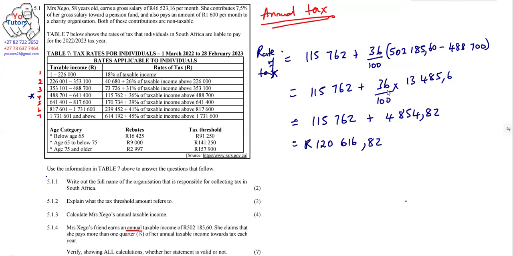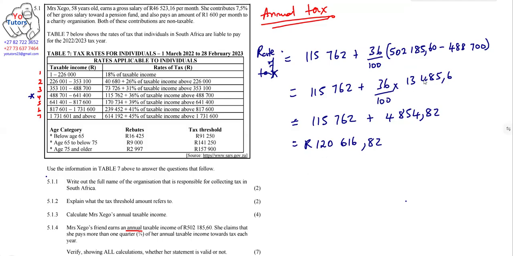Now, I think you can see that I have done the calculations here behind the scenes without you seeing. But what you need to do, just to make our video short, is subtract what we have in the bracket here. Make sure that you do it step by step. You don't punch everything in the calculator. You must show each step because remember, it's 7 marks here. So you must show every step.